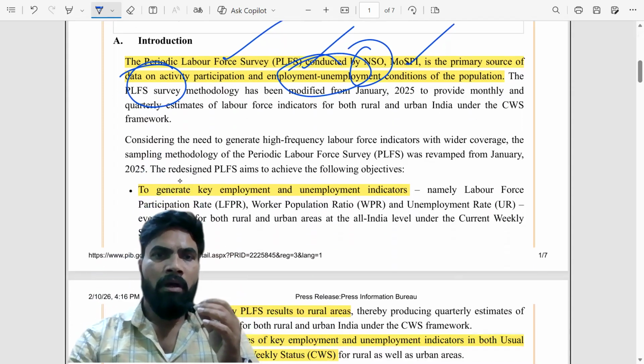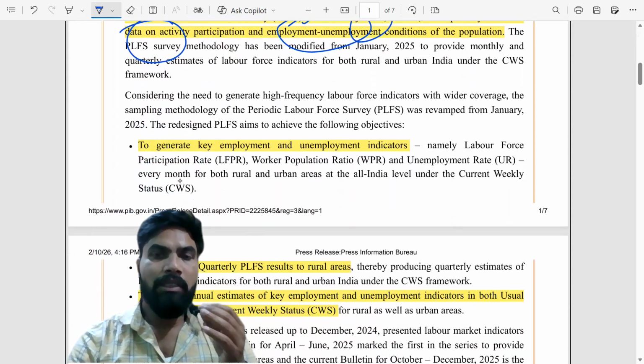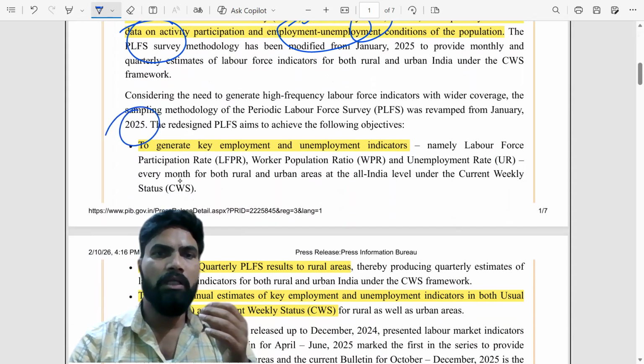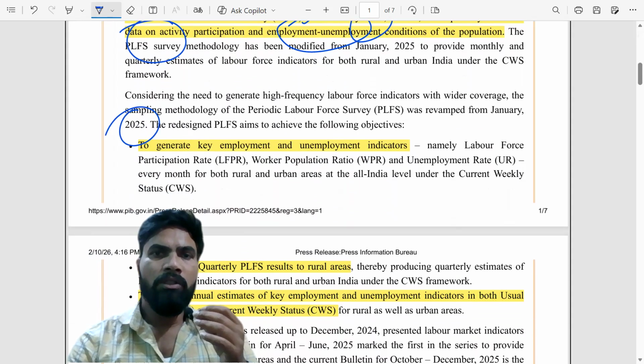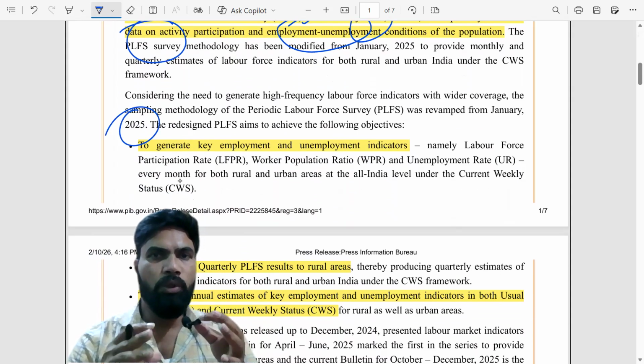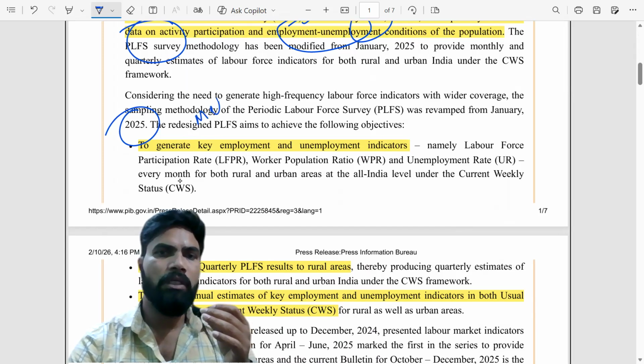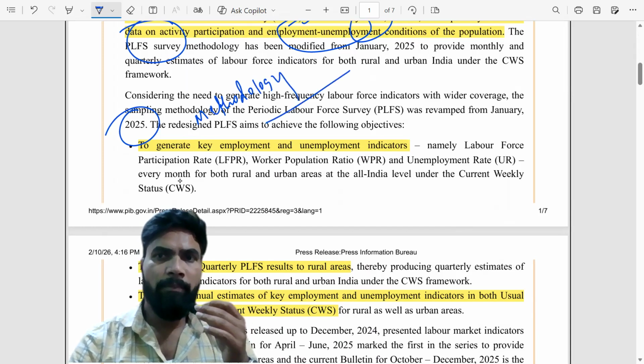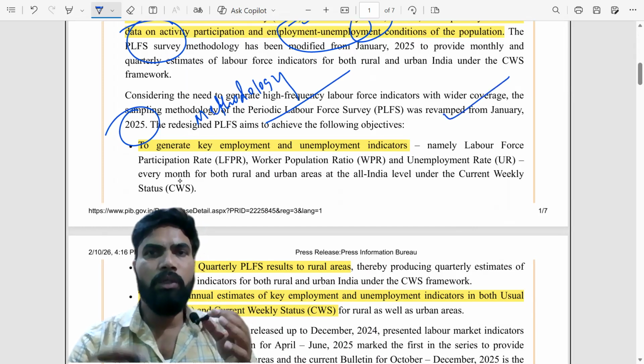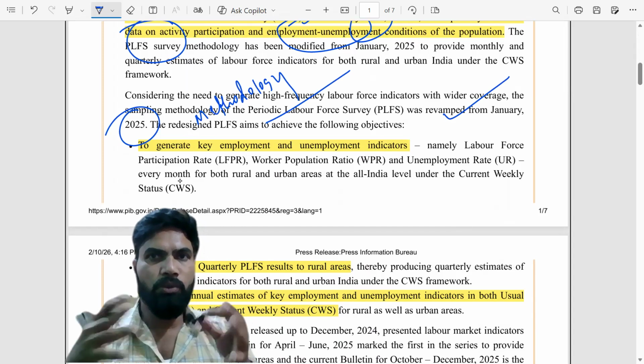There have been some changes made to this survey since January 2025, to reflect or give a picture about the rural areas also. So the methodology of this survey has been changed. There is a change to the methodology of the survey. In this revamped survey, it was done to achieve some things.